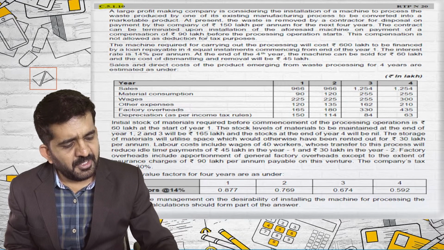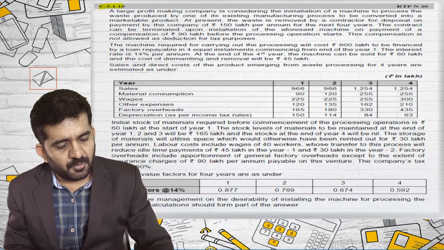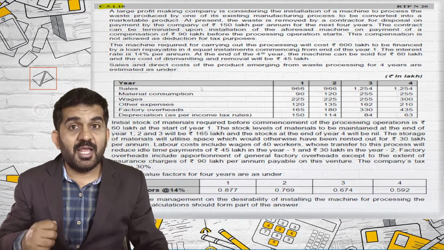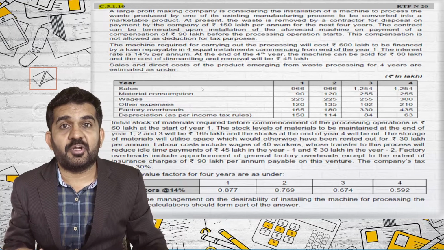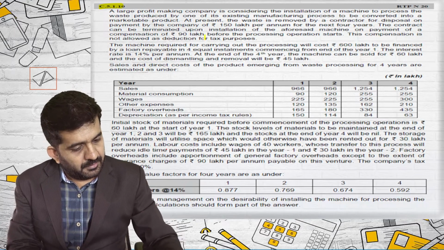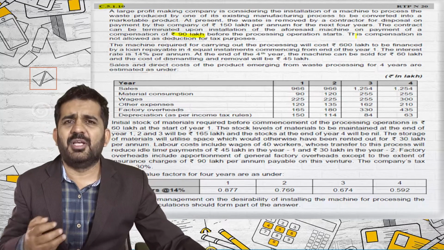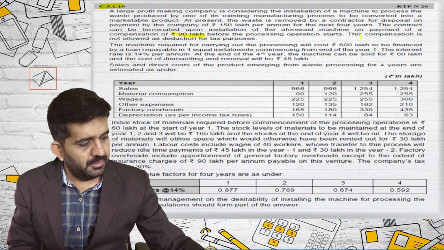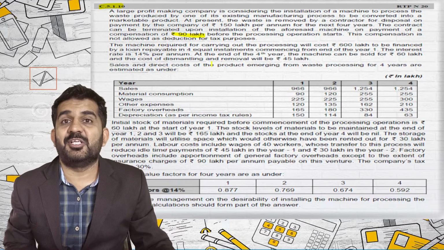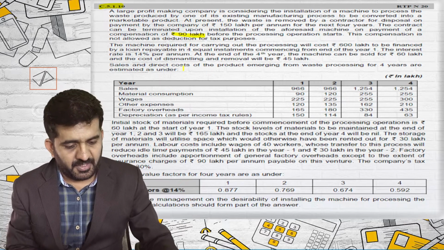The contract can be terminated upon installation of the aforesaid machine on the payment of compensation of 90 lakhs. So you will have to pay this 90 lakhs rupees to the contractor because you are cancelling the contract before the processing operation starts. Means you will have to pay him at the end of 0 year. This compensation is not allowed as deduction for tax purpose. So for taxation, it will not even give you the tax benefit.